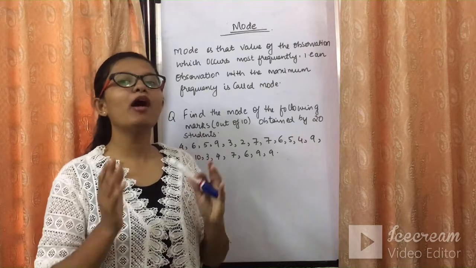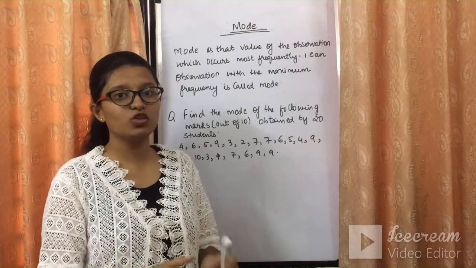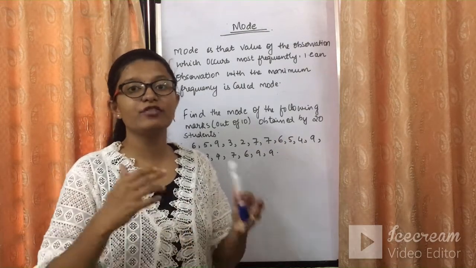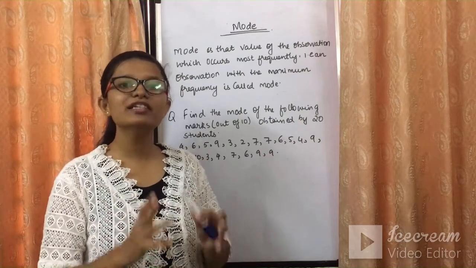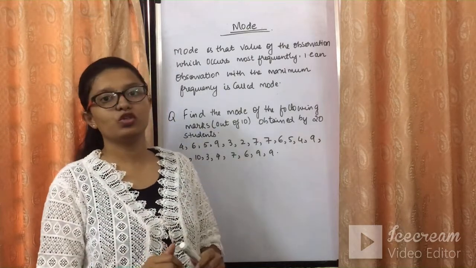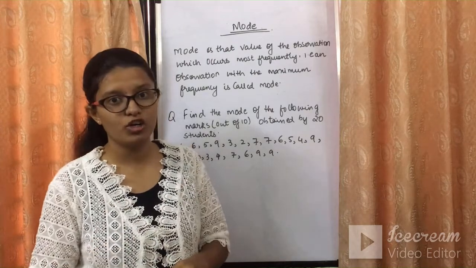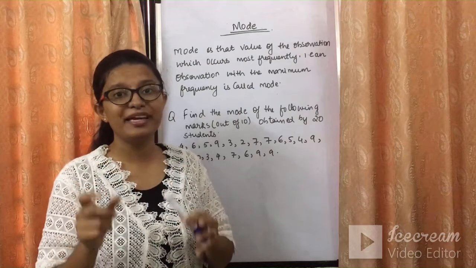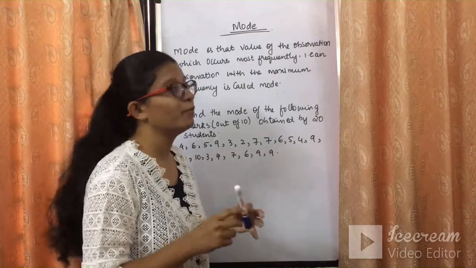तो mode के बारे में हम last वाले वीडियो में already डिस्कस कर चुके हैं. Mode वो चीज़ होती है, वो ऑब्जर्वेशन होती है जो ज़्यादा number of times रिपीट होगी. So the value which has the maximum frequency, mostly repeating, that observation is nothing but the mode for the given observations. Again in the mode we need to arrange the given data in ascending or descending order so that you will be able to find the number which is repeating the maximum number of times. So let's have a look at the definition of what the mode says.